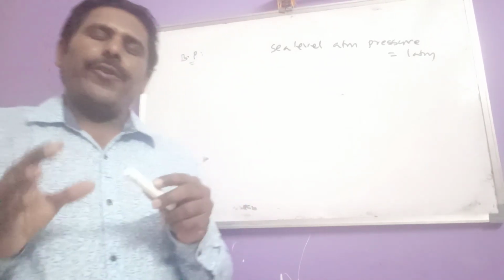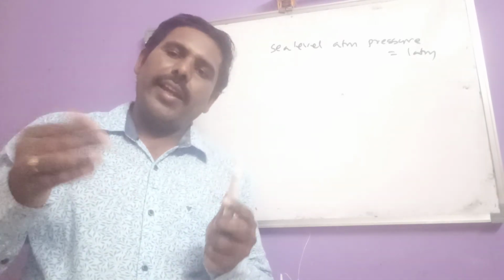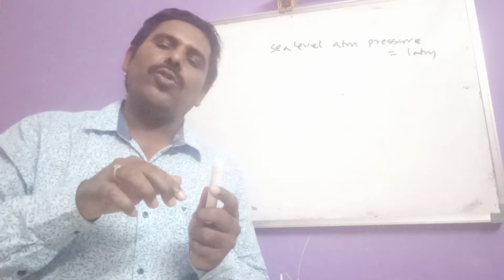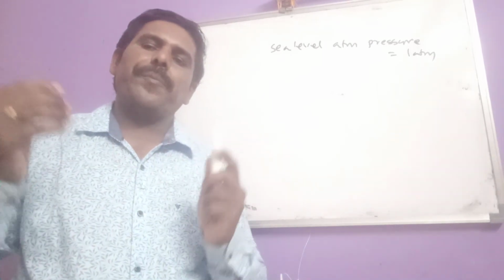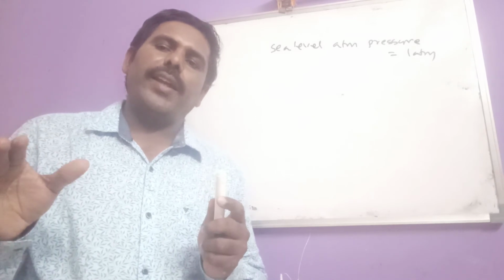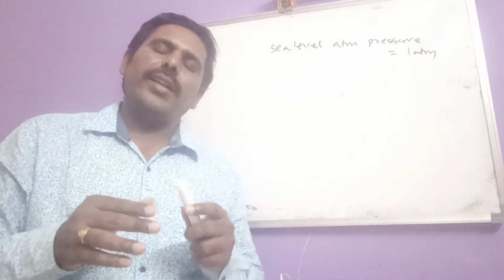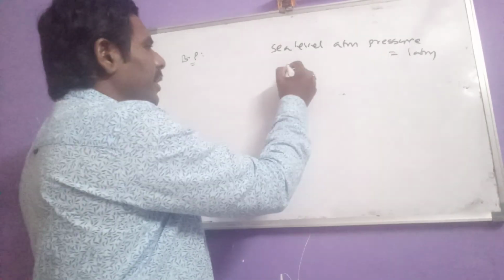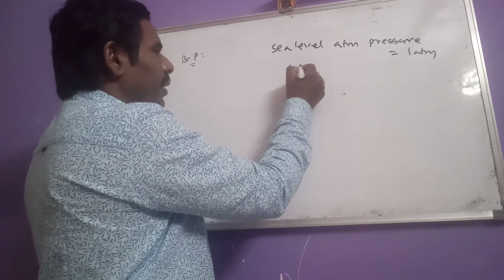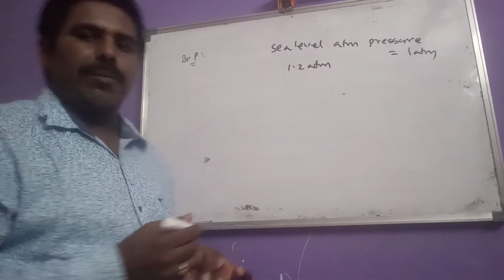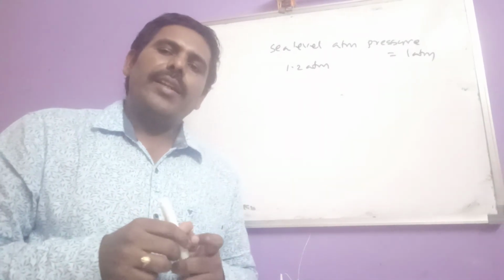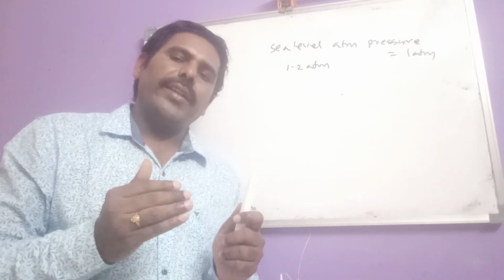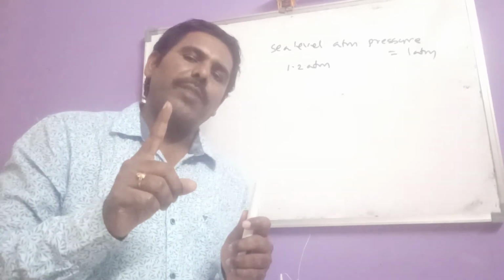And also, if you consider a pressure cooker, in the name we come to know that inside the pressure cooker, more pressure is there. That means compared to sea level, inside the pressure cooker, atmospheric pressure is greater than 1 atmosphere. Let us consider in a pressure cooker, atmospheric pressure is 1.2 atmosphere. That means what happens here? At 100 degrees centigrade, water doesn't boil. Because at 100 degrees centigrade, water vapor pressure is equal to 1 atmosphere only.